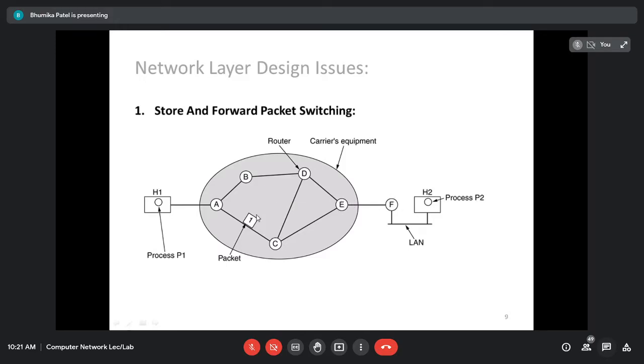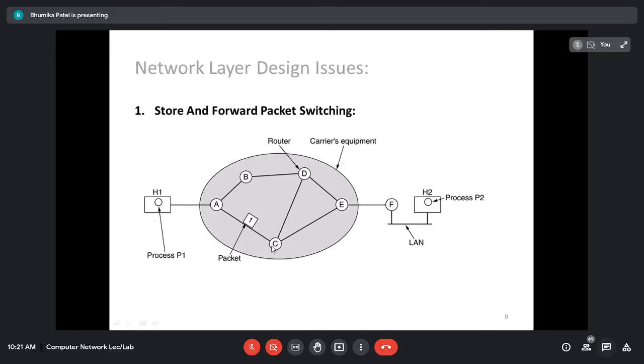Now, for example, host H1 wants to send a packet to host 2. Suppose host 1 sends a message to host 2. What is it going to do? It will obviously communicate with its nearest router. It cannot directly send the data from host 1 to host 2. It has to pass the data to the closest neighbor, that is router A. Router A is going to forward the data to either router B or router C. For example, it is sending the data to router C.